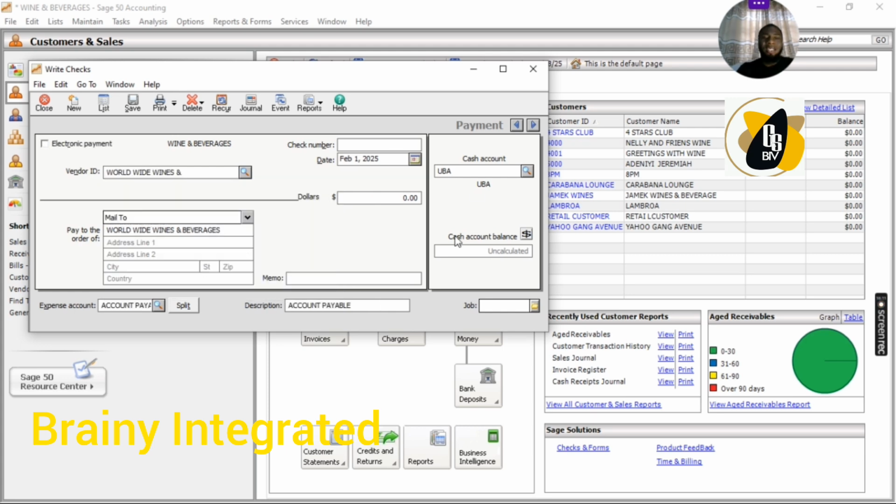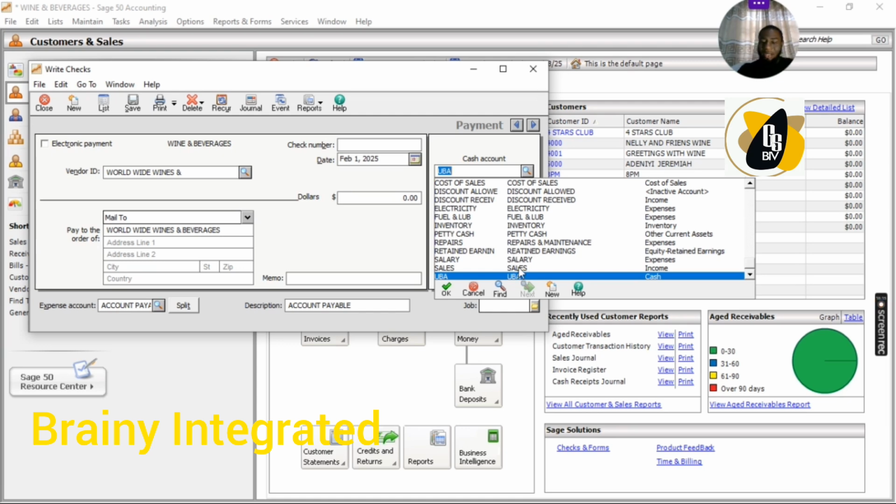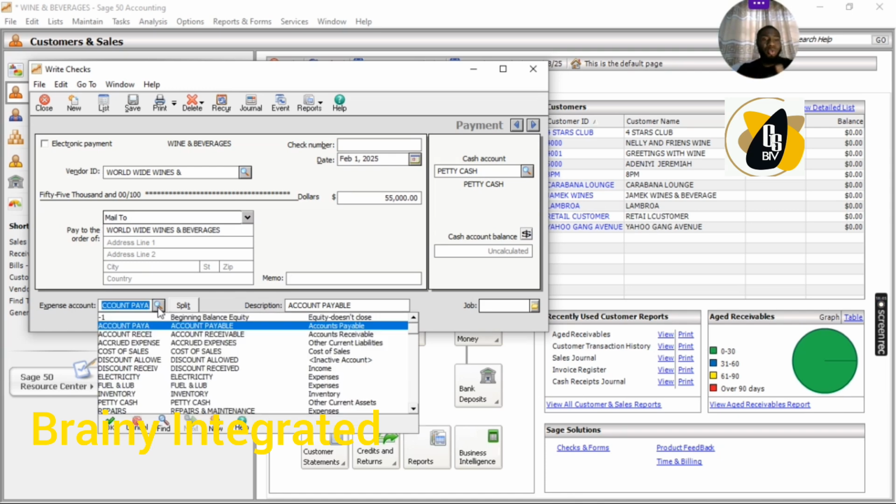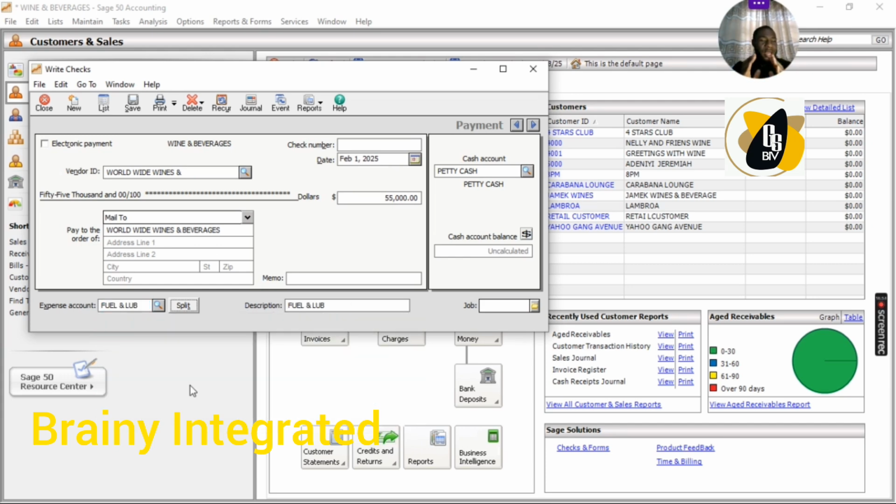In this case you will be crediting petty cash. You credit petty cash, and you now debit the exact expense, at how much? 55,000. What do they want to pay for? For the purchase of fuel, either by cash or the mini petty cash expense account. So I'm going to debit fuel and lubricant. So this is one way of managing the funds.